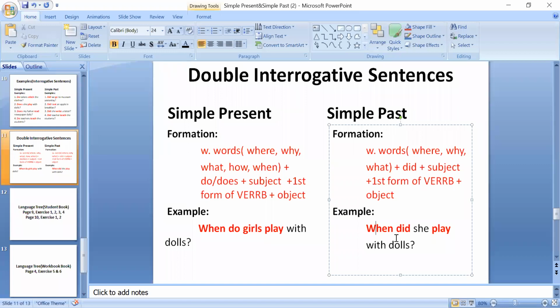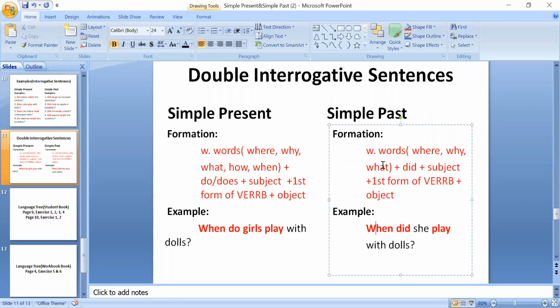Okay, now this is simple past. When did she play with dolls? You can see that the sentence is almost the same, but we have changed only the helping verb. The sentence is the same as the one used in simple present, but we have changed only the helping verb because it is simple past. According to simple past, we have changed do into did. Okay, when did she play with dolls?